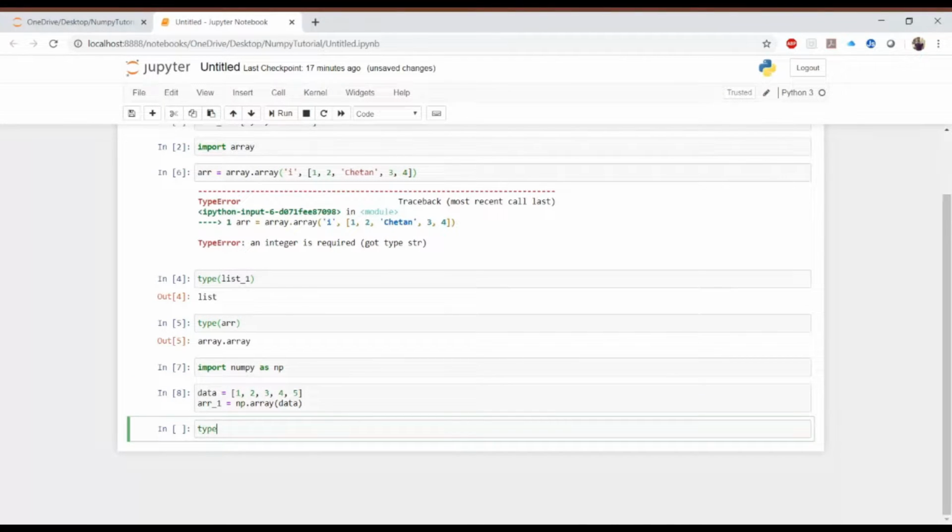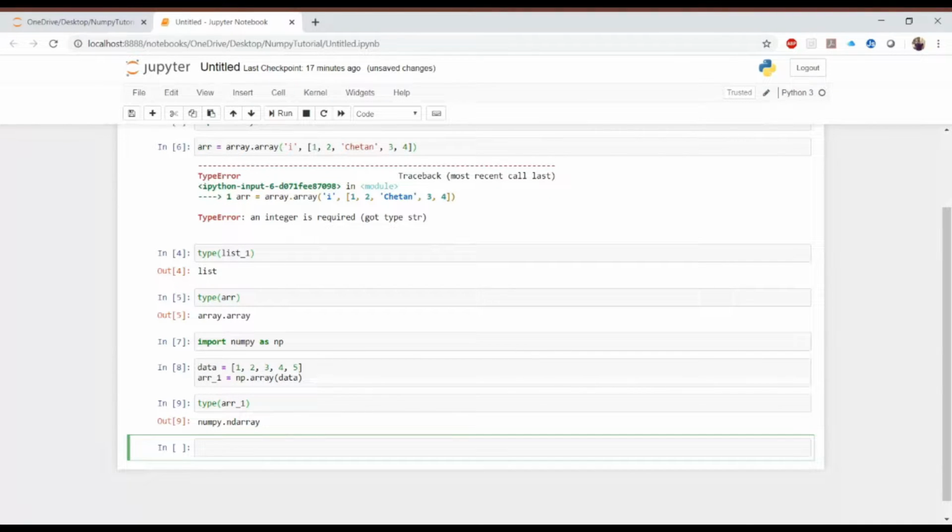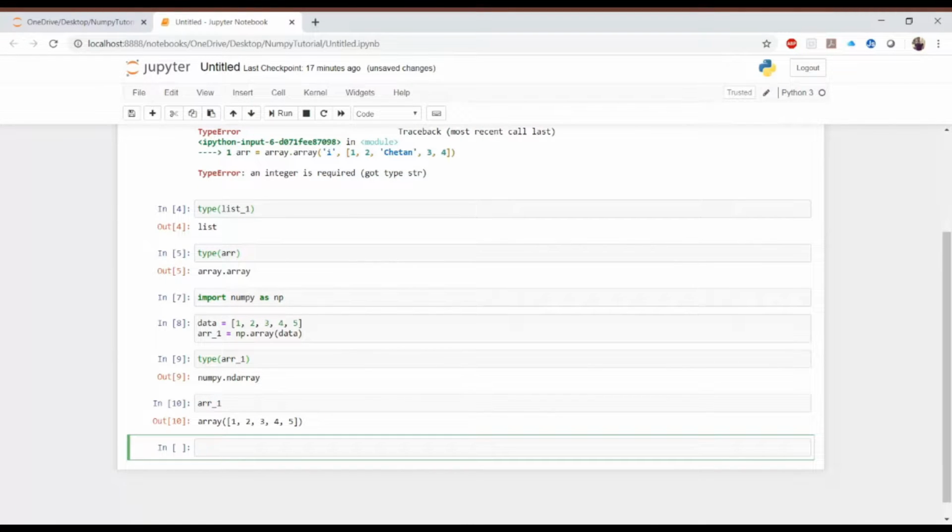I will do type of array_one. As you can see, it is a numpy ndarray. ND means n-dimensional. As of now, it is a single-dimensional array. If I print array_one, it is an array with the values 1, 2, 3, 4 up to 5.